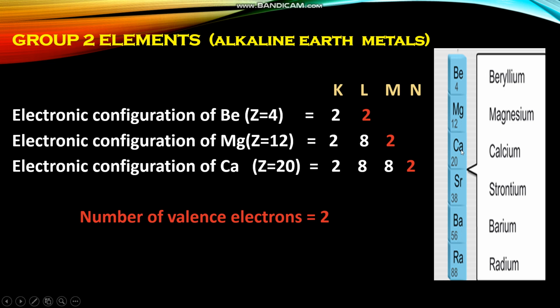For calcium, atomic number 20, electronic configuration 2, 8, 8, 2. We can see all these 3 have the same number of valence electrons. How many? 2. In the outermost shell, there are 2 electrons. We can generalize this. All the elements belonging to the second group have the same number of valence electrons, that is 2 electrons.